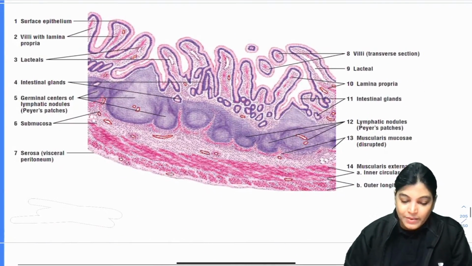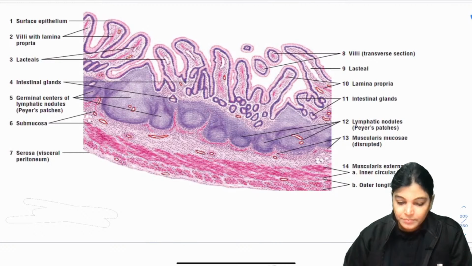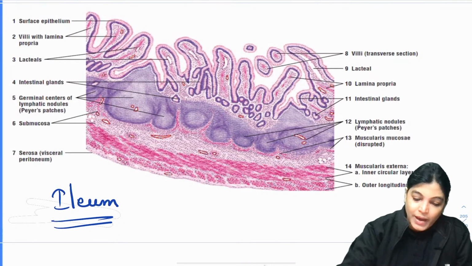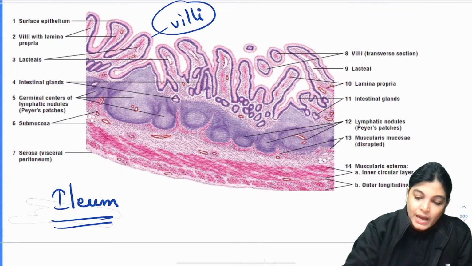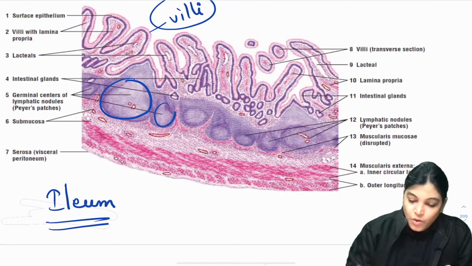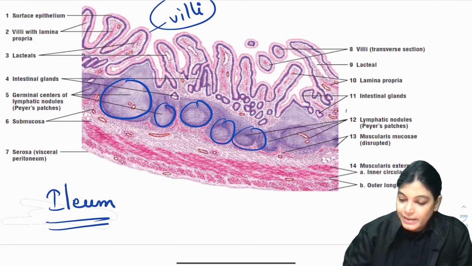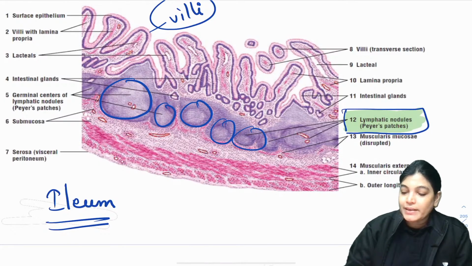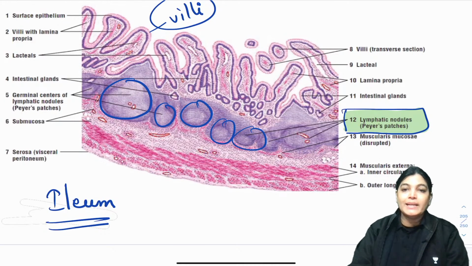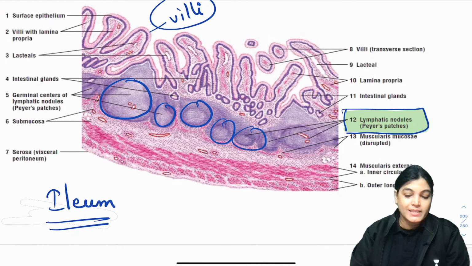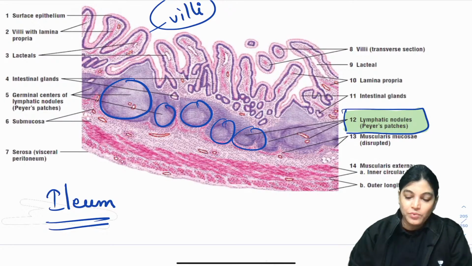Now, the next slide which I want you to explain here is of ileum. When you see the slide of ileum, you can identify that villi are there here also, but along with villi, the characteristic feature for identification is, can you see here, what are these rounded structures? So many lymphatic aggregations. The collection of lymphatic nodules is called Peyer's patches. A slide which has villi, all layers of the GI tract, and also a large number of lymphatic nodules, called Peyer's patches, makes it a slide of ileum.